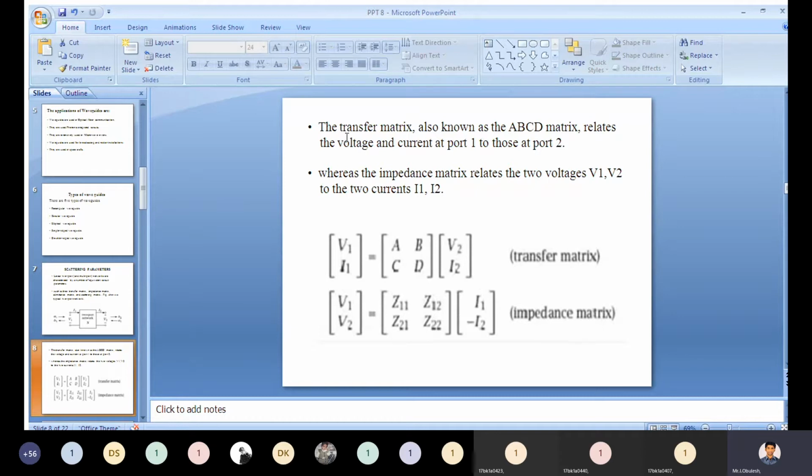Just remember, the transfer matrix is also known as the ABCD matrix, which relates the voltage and current at port 1 to port 2. Whereas the impedance matrix relates the two voltages V1 and V2 to the currents I1 and I2. So the I1 values will vary depending on the direction of the current. Sometimes we will get minus I2 or sometimes maybe minus I1.